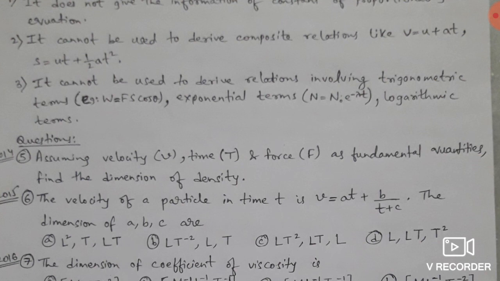Trigonometric, exponential, or any formula with a logarithmic term can't be derived with the help of dimensions. So these are the limitations of dimension analysis.